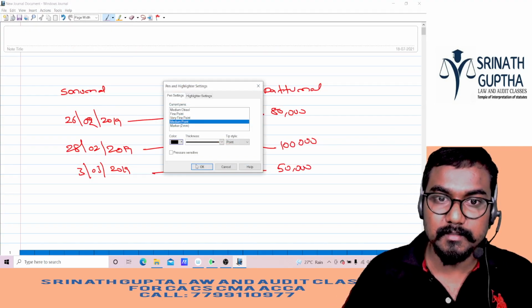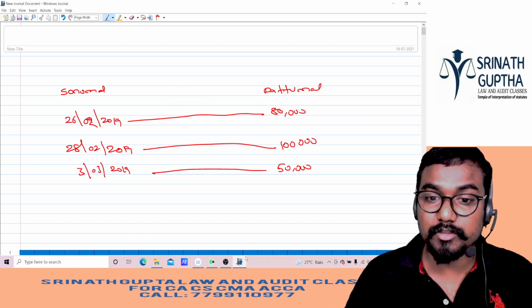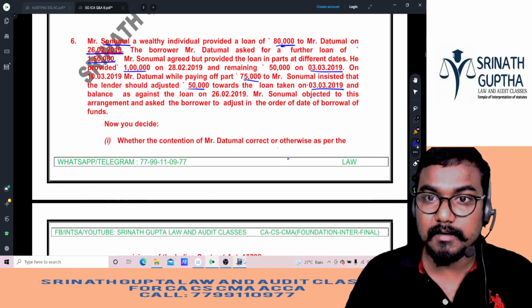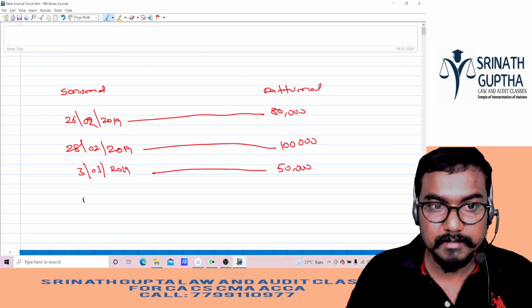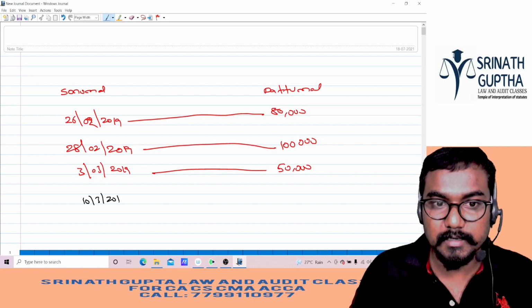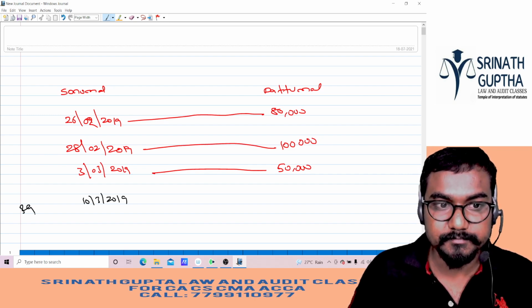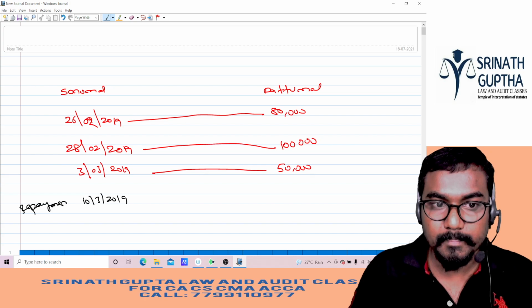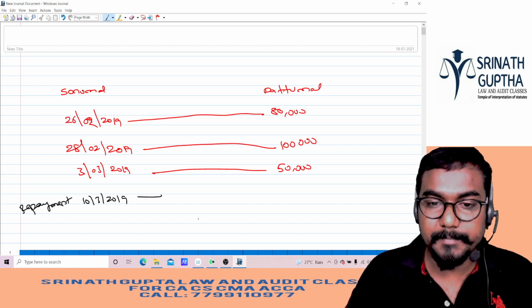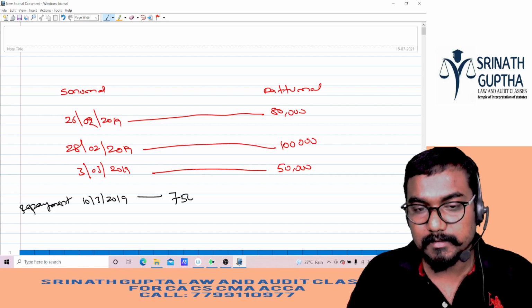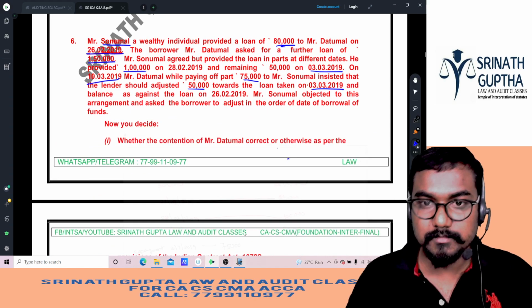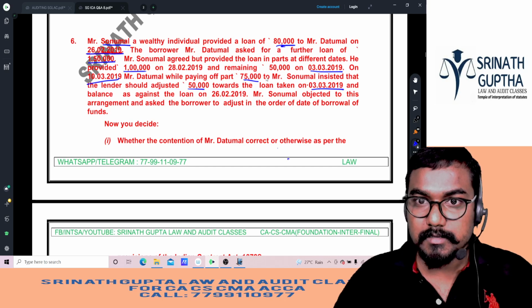Subsequently, Dattumal is repaying, beta. When Dattumal is repaying, 10/3/19, 10/3/2019 repayment is there, beta. How much is he repaying, beta? 75,000 rupees is repaying. So 75,000 rupees.